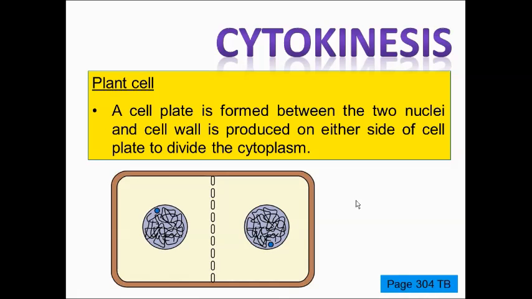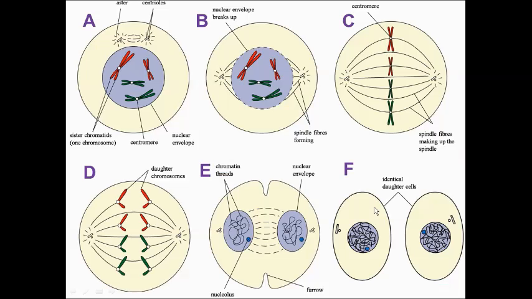Cytokinesis in plant cells is slightly different. In plant cells, a cell plate is formed between the two nuclei. And then cell wall will be deposited on either side of the cell plate to divide the cytoplasm into two. You can see that this is a plant cell because it has a cellulose cell wall. So in plant cells, a cell plate is formed, followed by cell wall being produced on either side of the cell plate to divide the cytoplasm, and you get two cells.